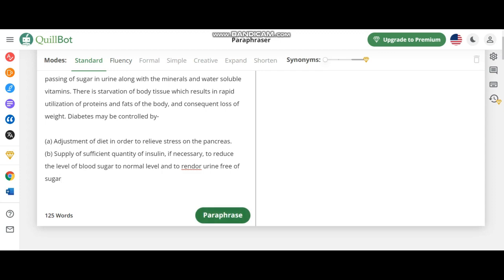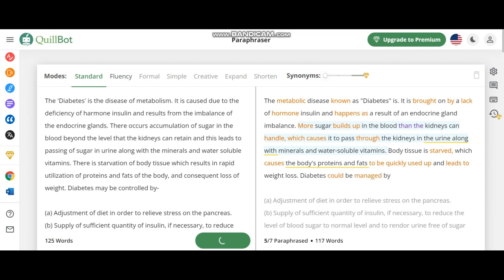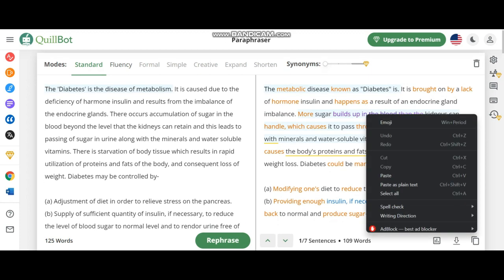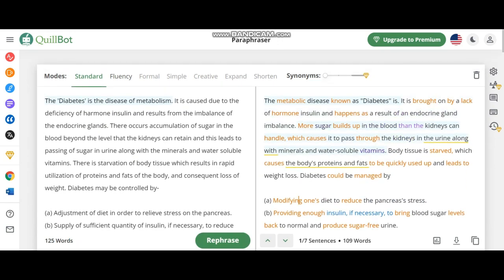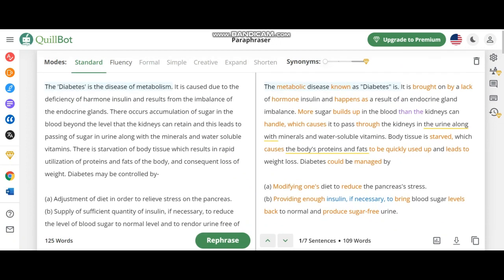What happens when we paraphrase this paragraph? Now you can see everything is changed, but the meaning is here. Every word is changed. We cannot predict that it's the same as what we copied. This is due to its AI application, because we use the standard version of this.